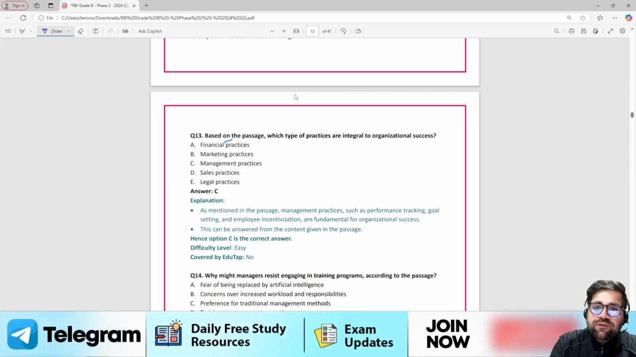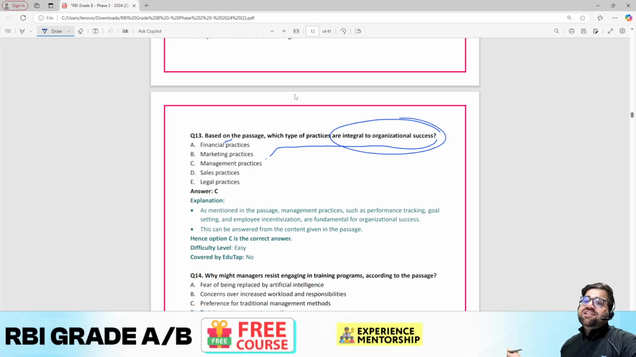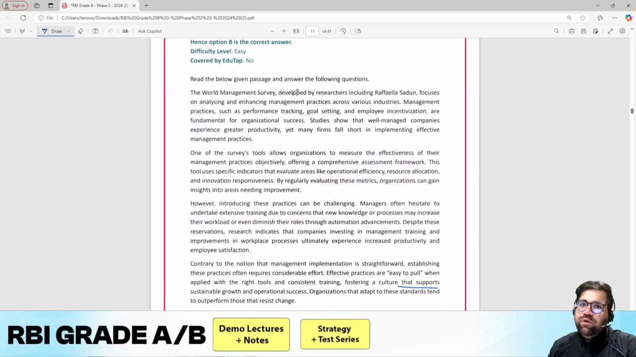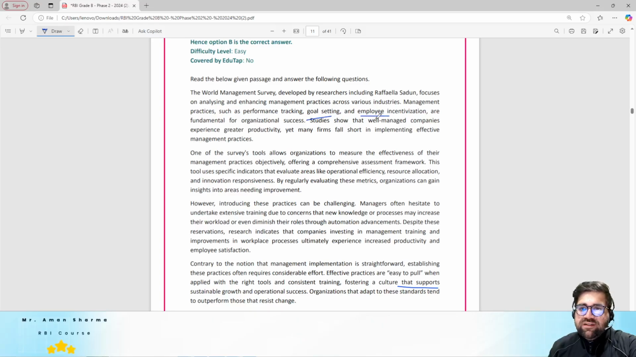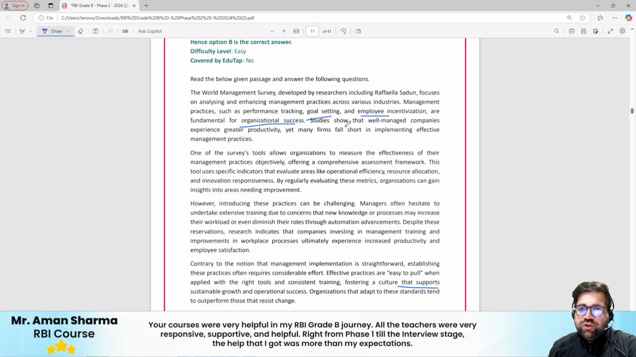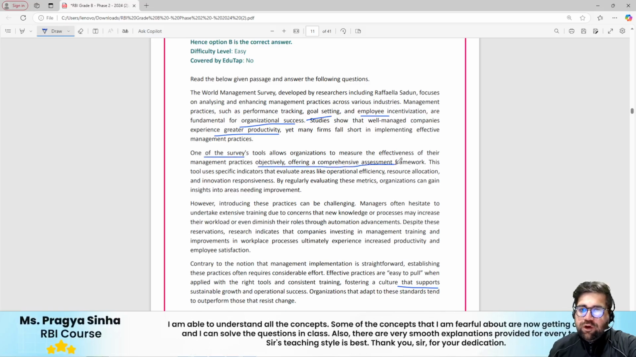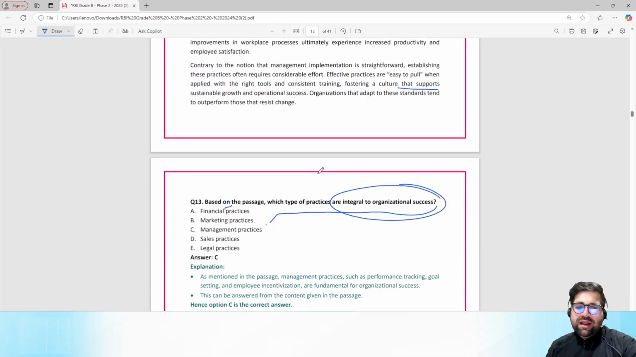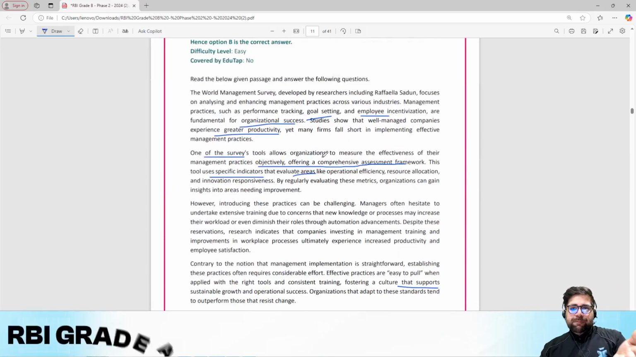Based on the passage, which type of practices are integral to the organizational success? Again, you have to see the passage only, then only you can answer. There are multiple practices: goal setting, employee incentivization, fundamental for this. Study shows that well-managed companies experience greater productivity. One survey tool offers a comprehensive framework, with specific indicators to evaluate like operational efficiency and resources. So you have to read it, and then you will come to know that the answer will be management practices. It is clearly mentioned in the first paragraph itself.